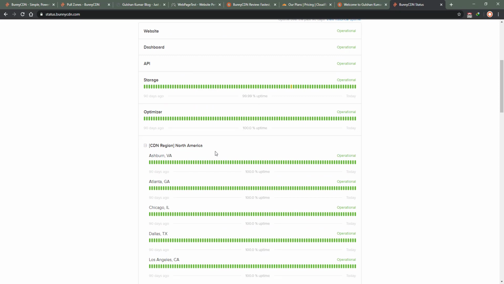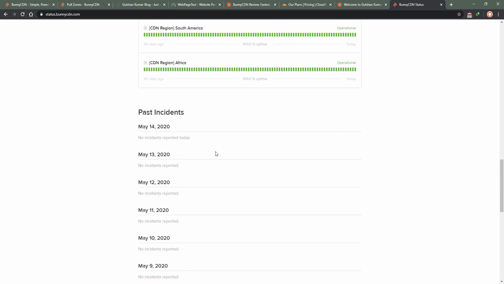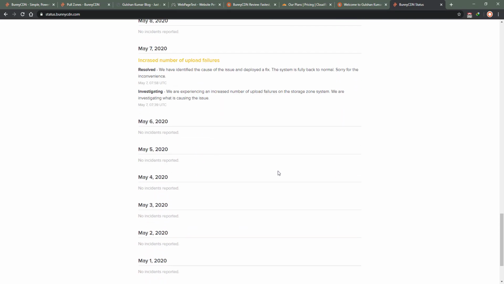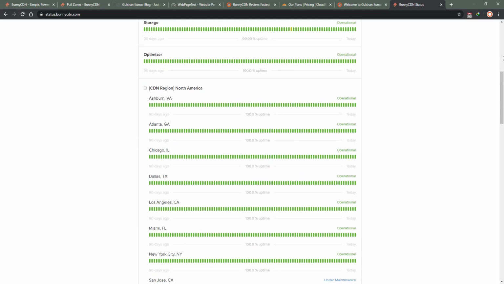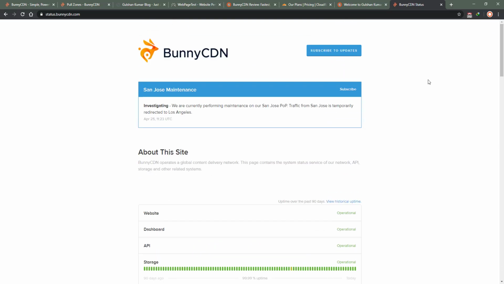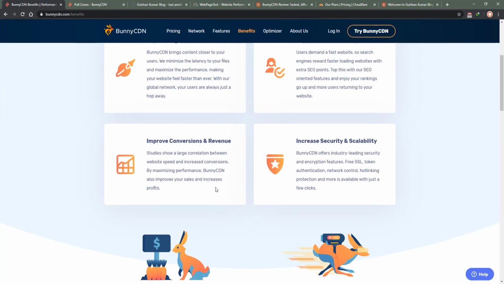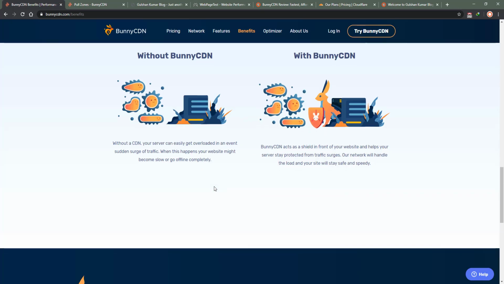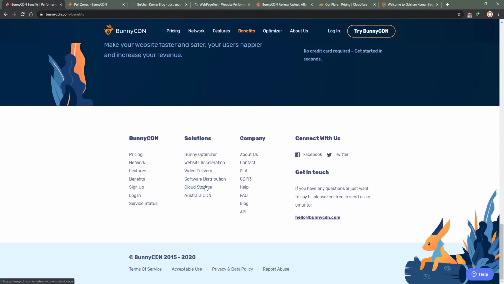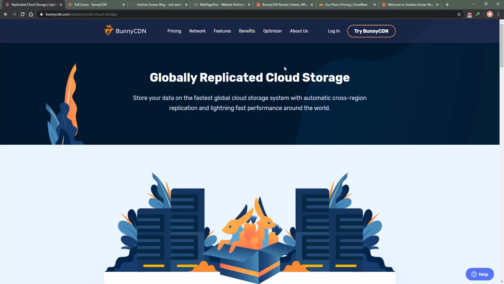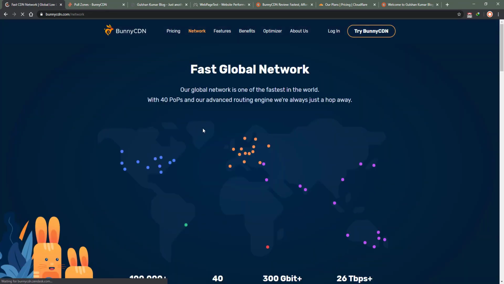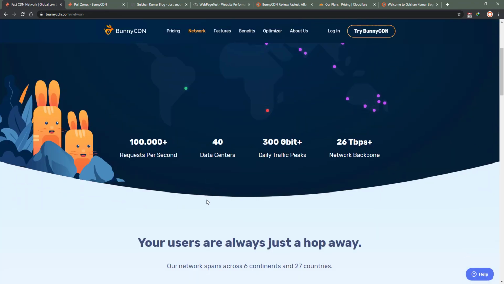And I see that the service has been very reliable at the cost I am getting, and they have features like image optimization and cloud storage. And a reason which is very important, I think we must talk about it.